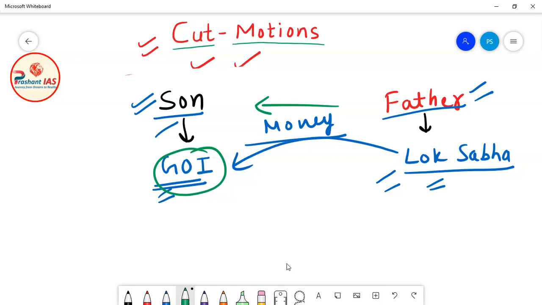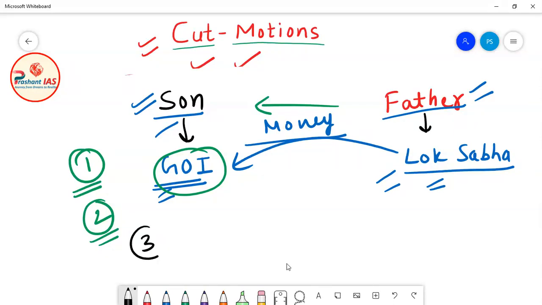Now if Lok Sabha is not happy with the government of India, if the government of India is not performing up to the marks considered by Lok Sabha, or is spending more money than Lok Sabha wishes, or is spending money on unnecessary works, meaning works for which the expenditure is not required, then what happens? Lok Sabha should have some financial control over the government of India.